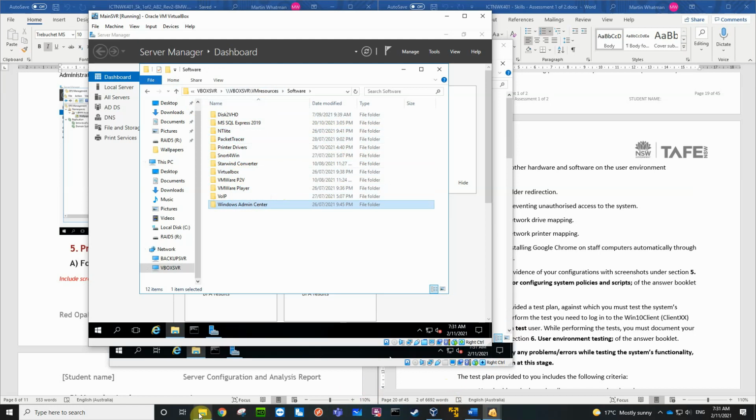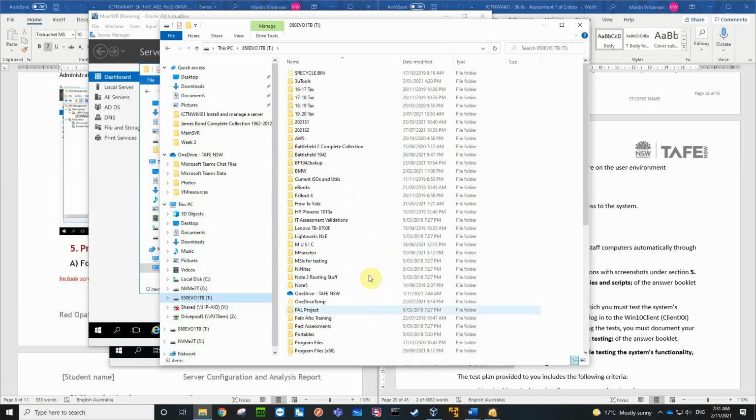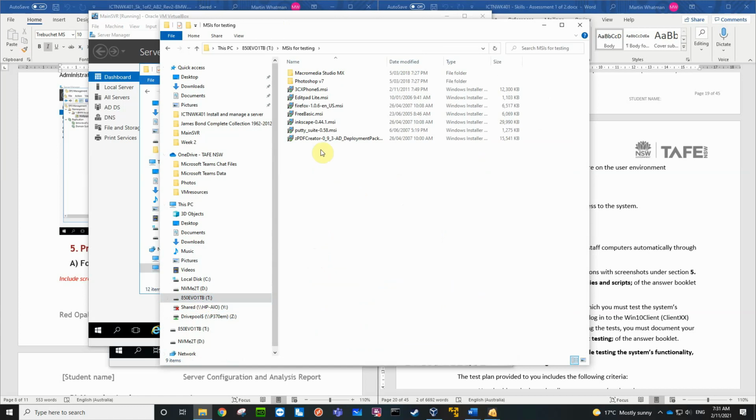So if I go back to my host machine, this is so you can see how I actually do it. First of all, I'm going to find some MSIs for testing. There we go. There's a whole bunch of these things. EditPad Lite. There's actually not many of them. I thought I had a lot more than that.